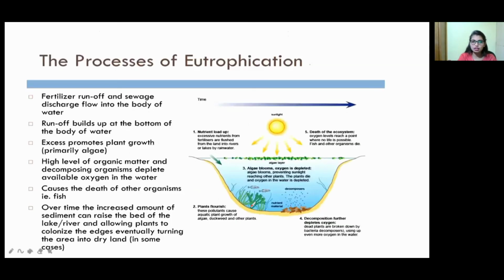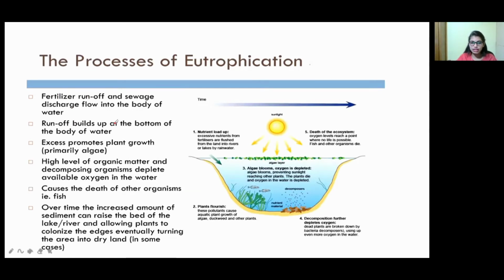So see what that is. This is the process of eutrophication. Here, fertilizer runoff and sewage discharge flow into the body of water. If any pond or river is found near a crop area, for the crop they will add fertilizer, chemicals and so on, and they will direct that water into the pond itself. That leads to the direct runoff of the fertilizer inside the water body.